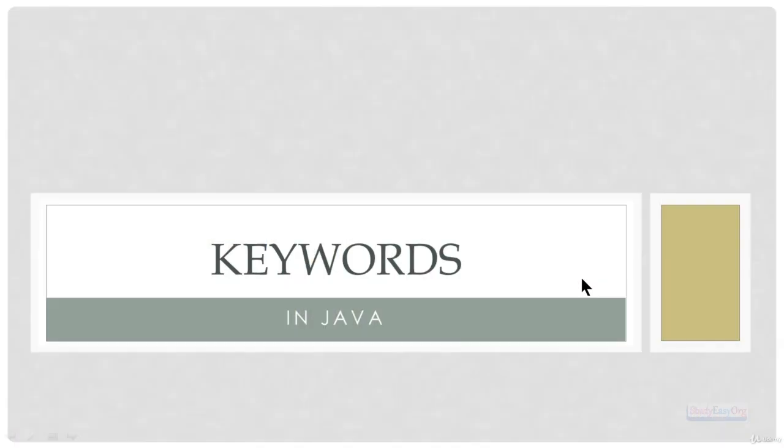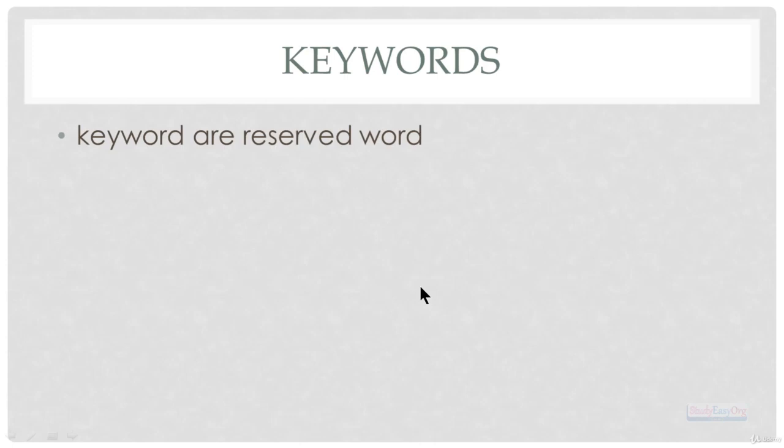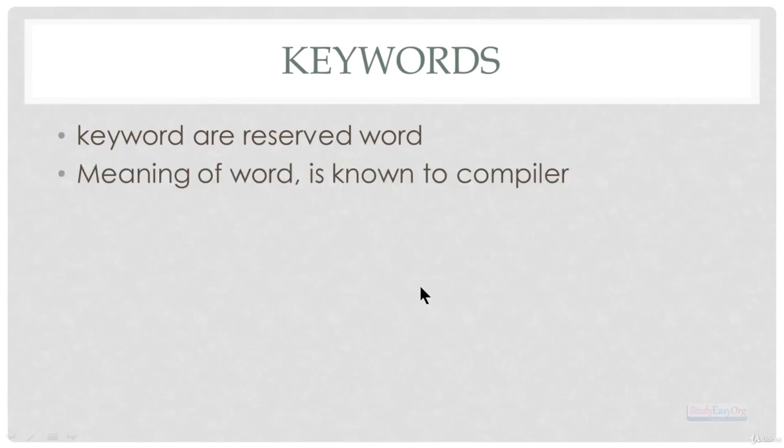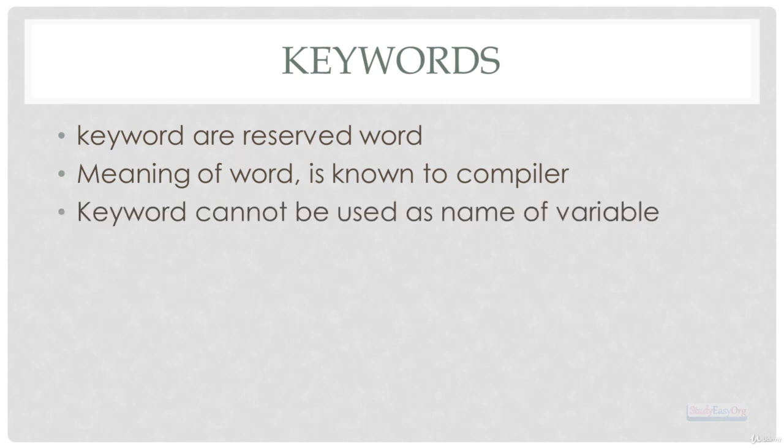In this video we will quickly try to check out the keywords in Java. Now what exactly is a keyword? A keyword is a reserved word. This means that the meaning of the word is already known to the compiler, and using the keywords we can code our program. Now friends, a keyword cannot be used as the name of a variable. Definitely we will also deal with variables, constants and things like that in our future videos.